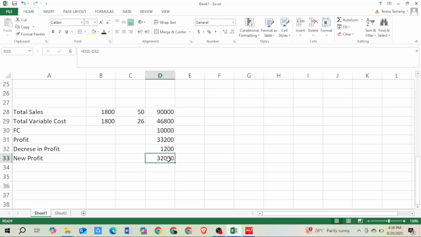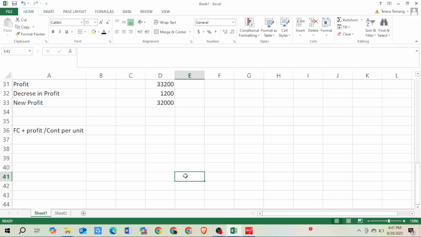Okay. Question is asking us what is our sales or what is our demand. So for that we need to calculate using the desired profit formula. To calculate the units for a desired profit, the formula is fixed cost plus profit divided by contribution per unit. Okay. So fixed cost you already know is 10,000, and desired profit was 32,000. But the contribution per unit we don't know.